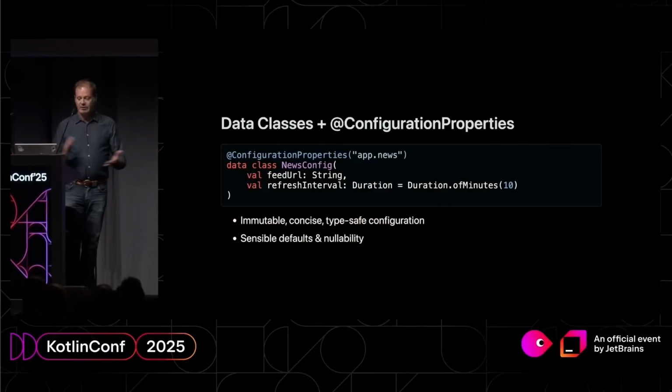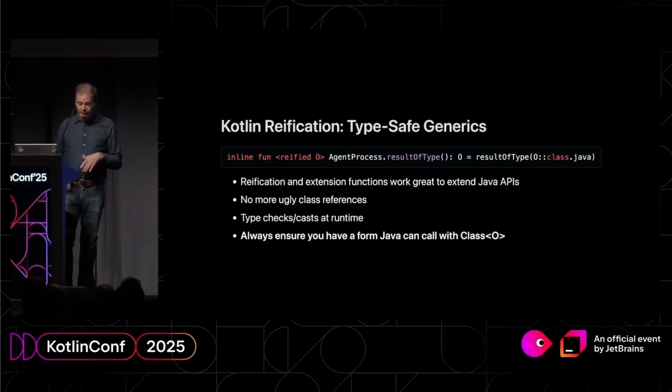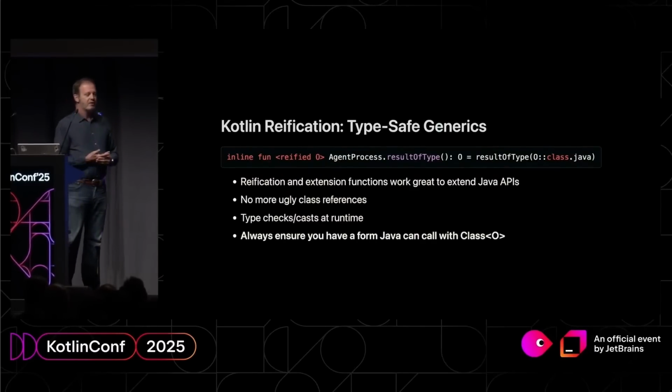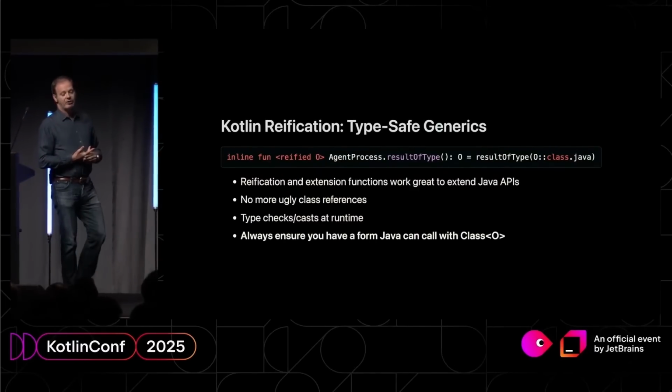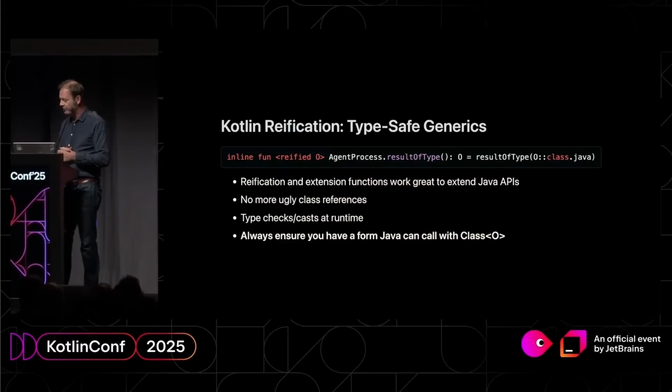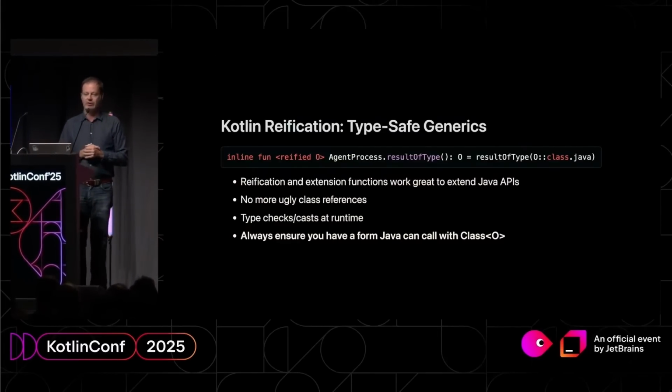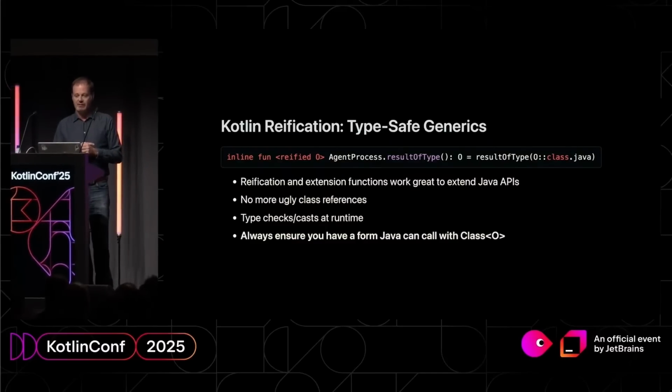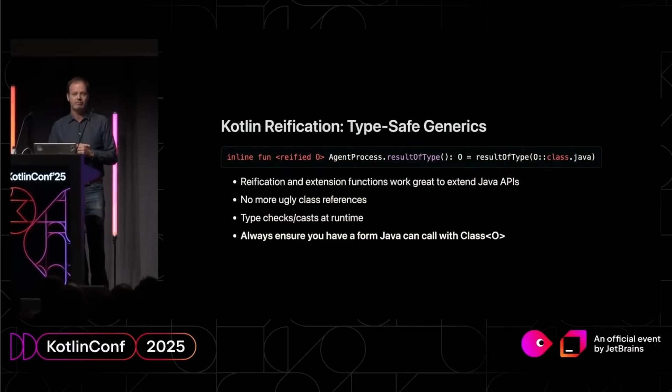So data classes, configuration properties, very, very nice. Exactly the same as it works in Java, except you've got the power of defaults with Kotlin. But totally idiomatic in Spring as well. Some of the fancier stuff in Kotlin, like reification and type-safe generics and extension functions, work really well when you're using Java libraries. And I think that is certainly one of the major arguments for those features.